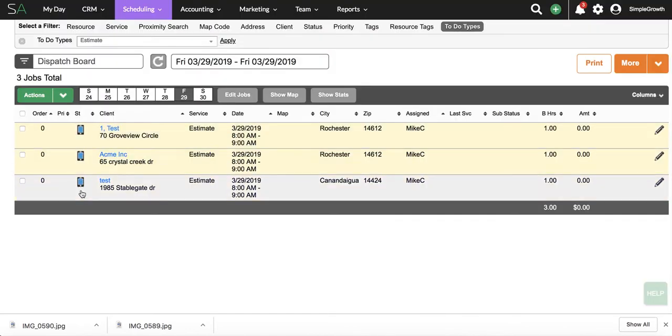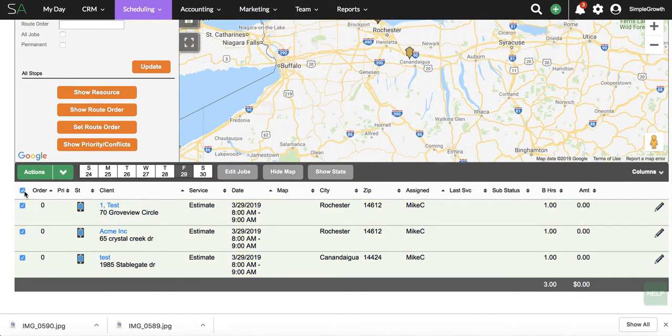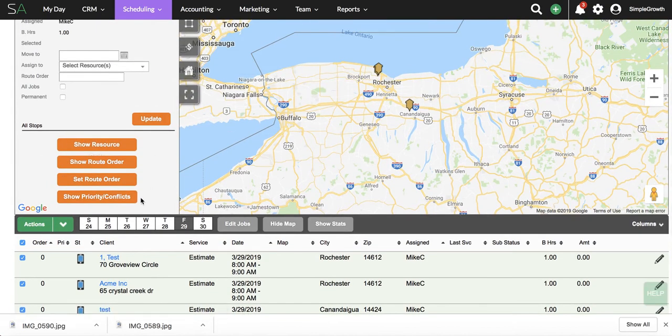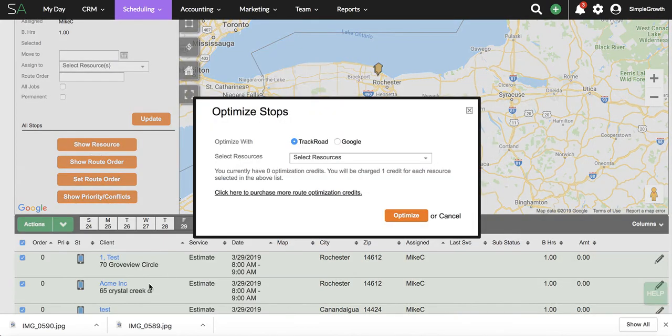Now they're live in the estimator's mobile or in my mobile. We're going to go in and hit show map, and it's going to pull these jobs up on the map, and I'm going to go in and select them all again. So I've got them on the map here as pins, and what I'm going to do is go into actions, and I'm going to go into optimize stops. So this is going to actually optimize the stops for Mike C, which is me, for drive time.